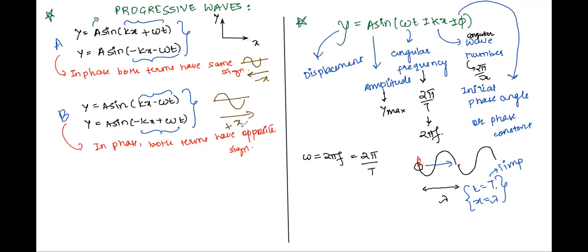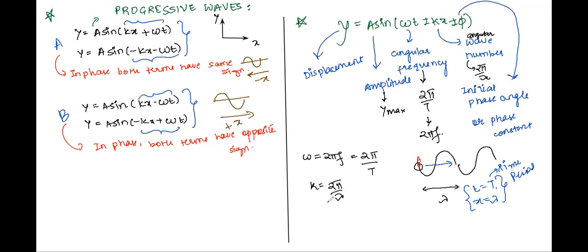I hope the concepts are clear. Yes, sir. Okay, so these are some basic concepts. Then we also have a relation between angular wave number and lambda, which we have just written: k is equal to 2 pi by lambda.